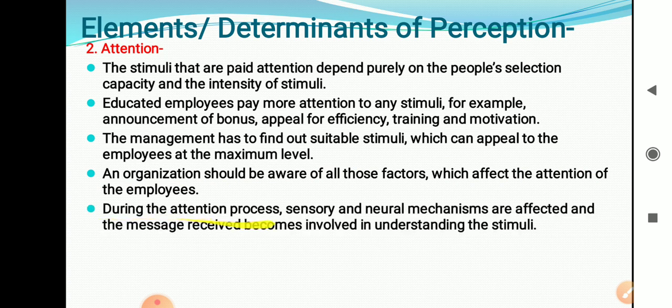During the attention process, the sensory and neural mechanisms are affected. The sensory neural mechanism, that is, the mental abilities of the human being, are affected, and the message received becomes involved in understanding the stimuli. The main thing is that once an individual receives the message, he must pay attention to that particular message. Unless and until we pay attention to that message, we are not going to read it, and that message is not converted into action.